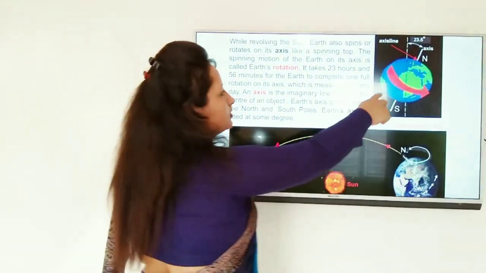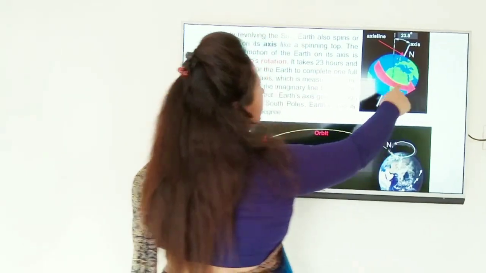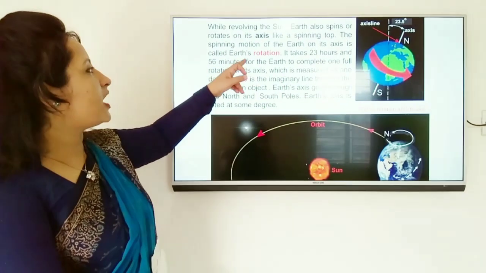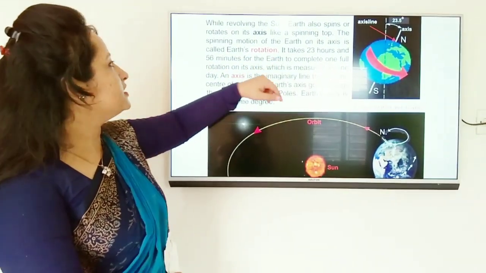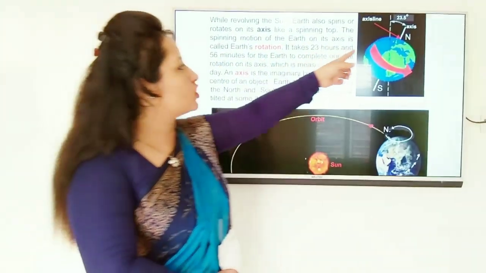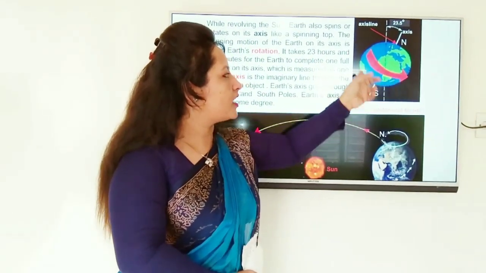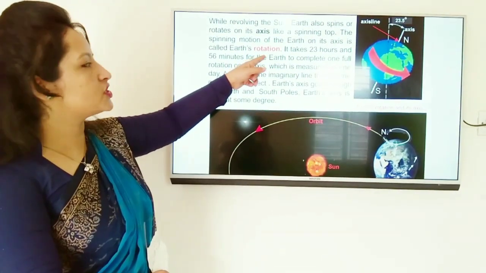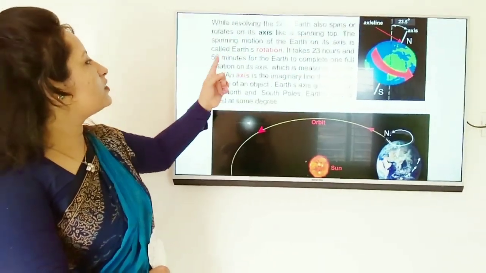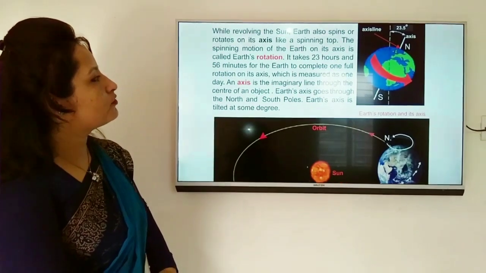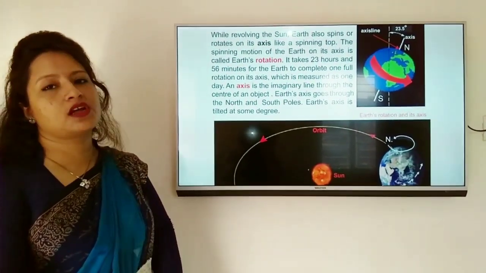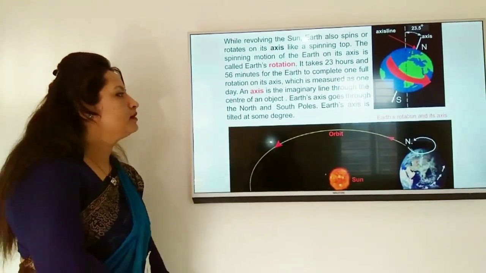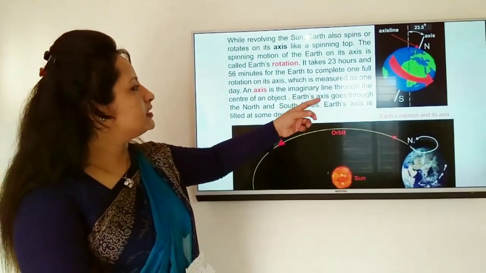This is the axis line. The spinning motion of the Earth on its axis is called Earth's rotation. It takes 23 hours and 56 minutes for the Earth to complete one full rotation on its axis, which is measured as 1 day.